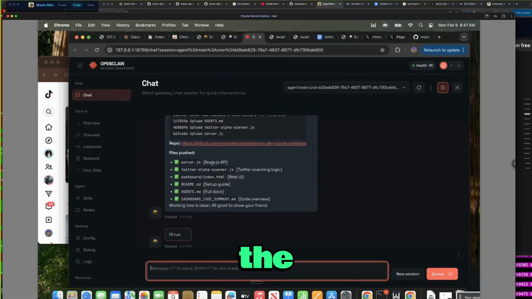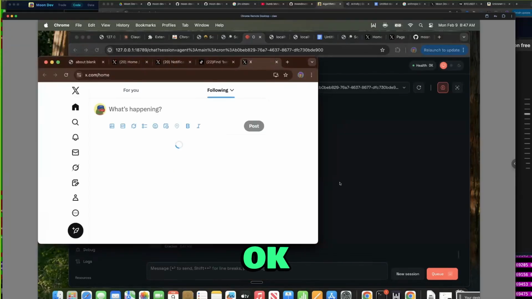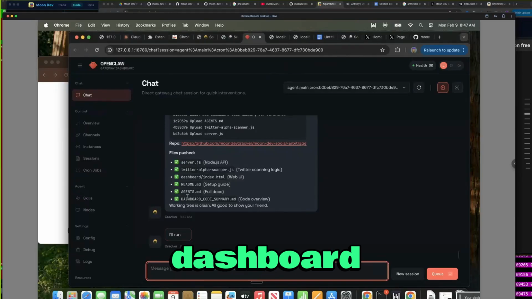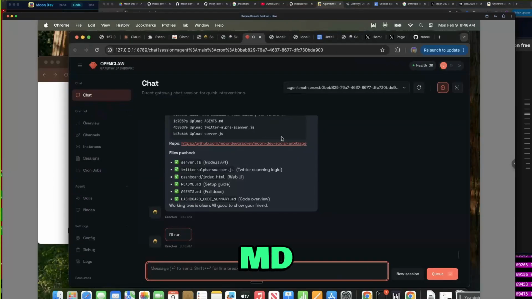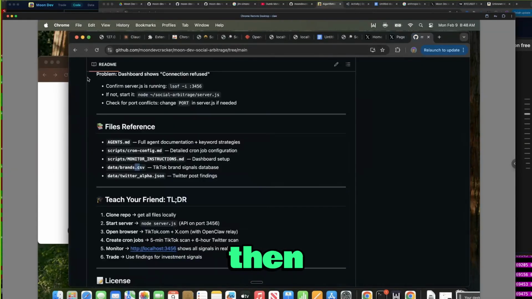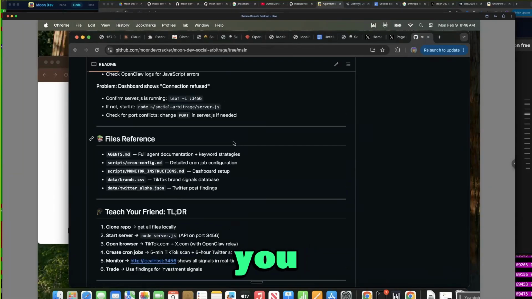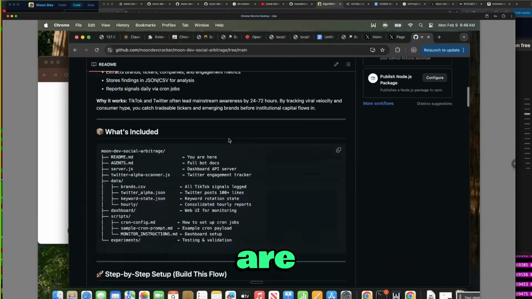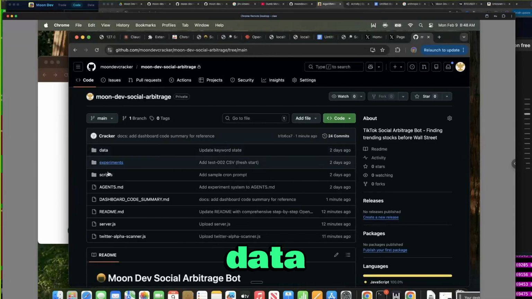777. So all the code is here. It's on Moondev Cracker, Moondev Social Arb. You've got the server.js, okay, perfect. Twitter Alpha JS, dashboard, README, agents.md. Okay, so we're going to keep going through here. You saw everything in the README here. And now I want to give you the other files that we see are useful. So data, experiments, scripts.